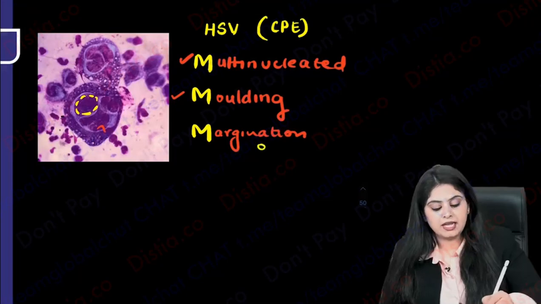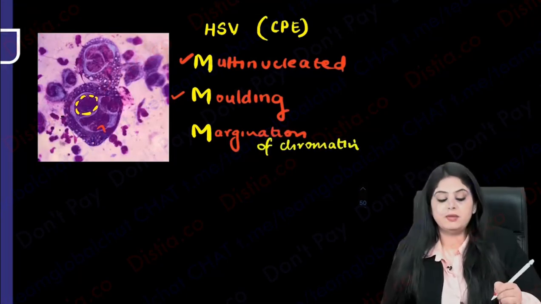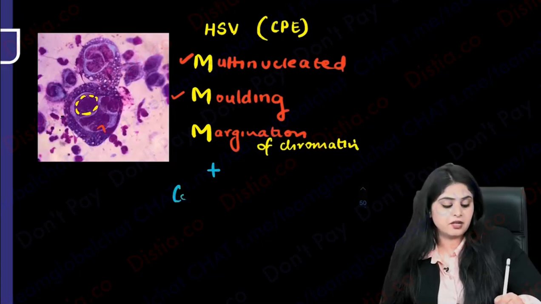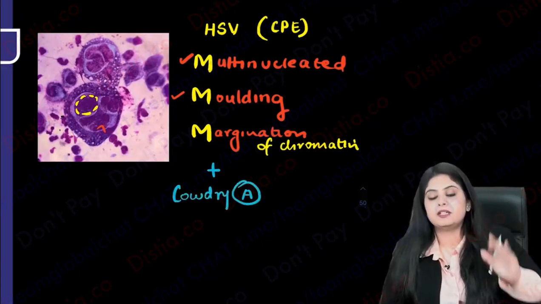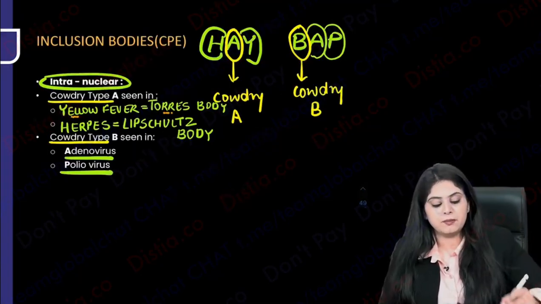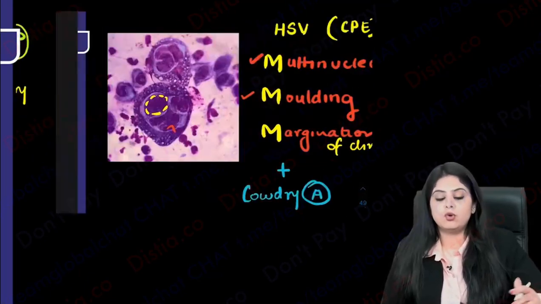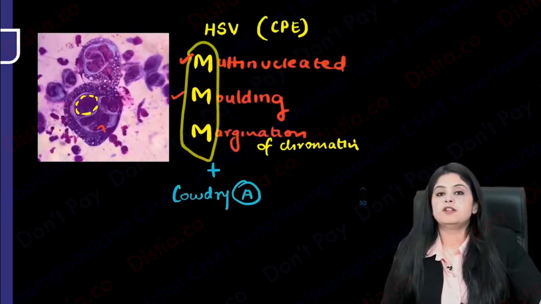All the chromatin has undergone margination. So if you see this 3M phenomena, and which bodies, I just told you, hey Bap, where does it enter? It enters the Cowdry type A, yes. It shows you Cowdry A. These are the cytopathic effects of herpes simplex virus. So remember, herpes simplex virus, which shows you the Cowdry A bodies, are going to also show you the 3M phenomena.